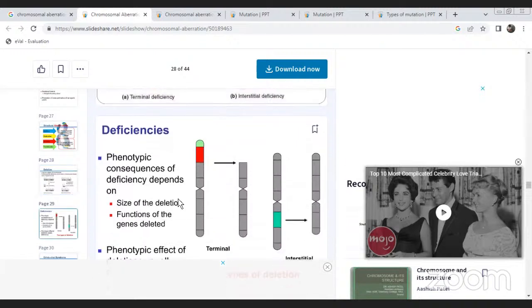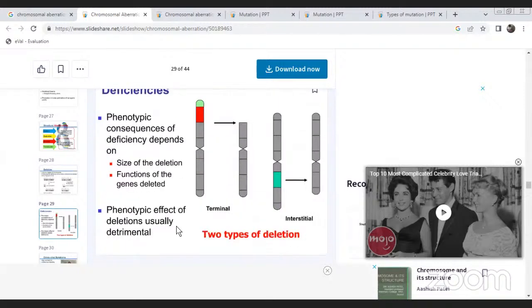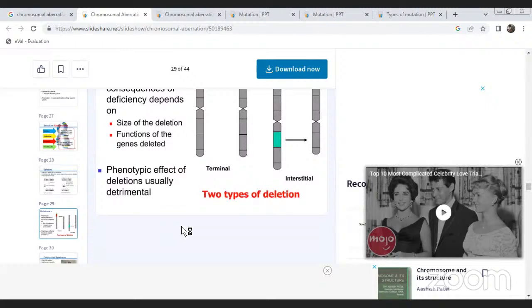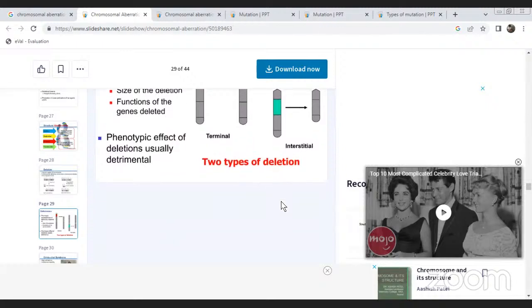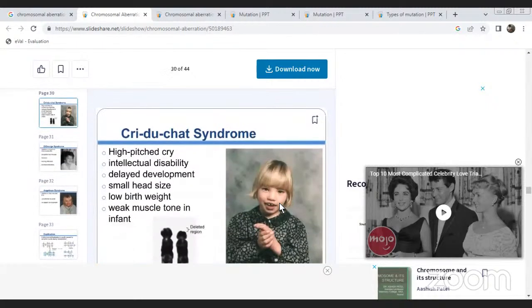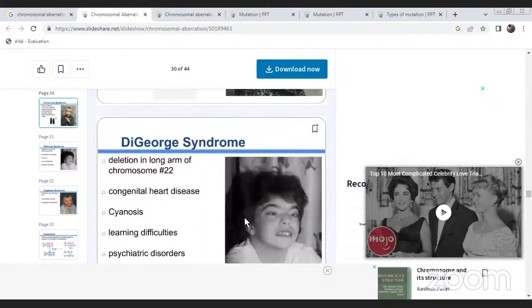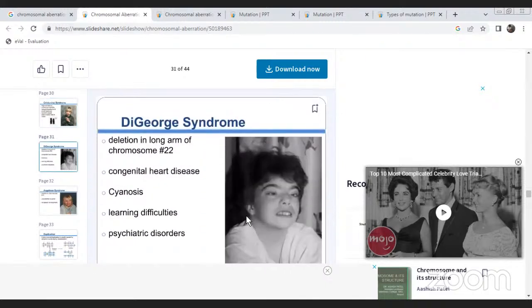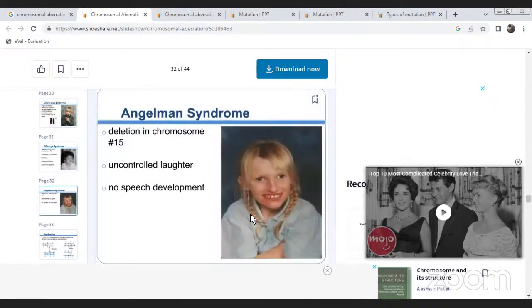The phenotypic consequence of the deficiency depends on the size of the deletion and the functions of the genes deleted. Phenotypic effects of the deletion usually determine two types of deletions. Cri-du-chat syndrome: a high-pitched cry, intellectual disability, delayed development, small head size, low birth weight, and weak muscles in infants. Also DiGeorge syndrome and Angelman syndrome.